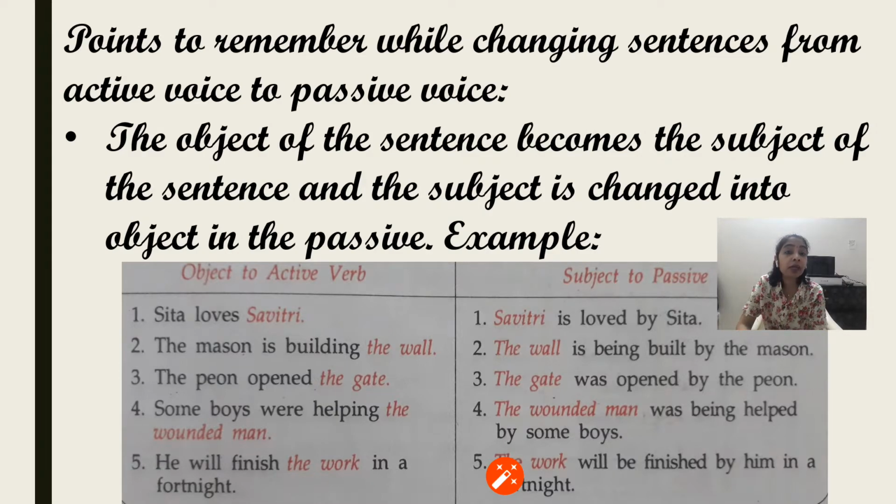Some boys were helping the wounded man. So boys are active here, so it is active voice. But next, the wounded man was being helped by some boys. Now that active subject becomes the object, so that is the passive voice. He will finish the work in a fortnight. So here he is the subject. The work will be finished by him in a fortnight. So work, which was the object previously, has now become the subject. So here it is the passive voice.